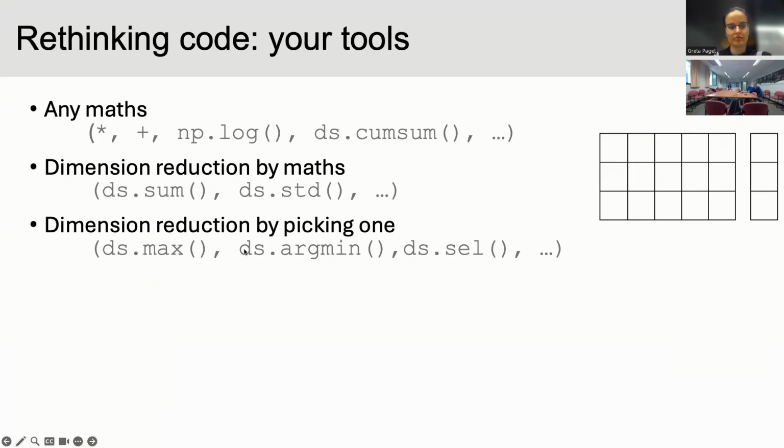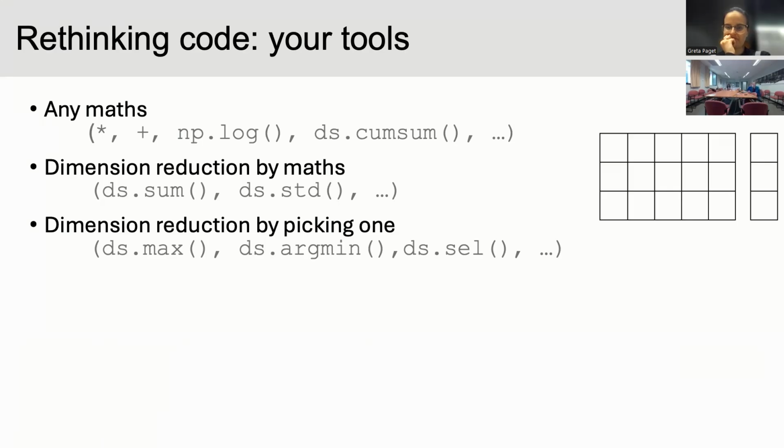Other ones that exist here, argmin is the number in the array that the smallest is. Or sel, I'm going to pick out one particular one. So you could sel at, I don't know, 200 meters height. Or if you were really interested in something around Canberra, you could sel at longitude is 135 and latitude is -35. Are those real numbers? It's accurate to plus or minus 5 degrees. I don't know precisely.